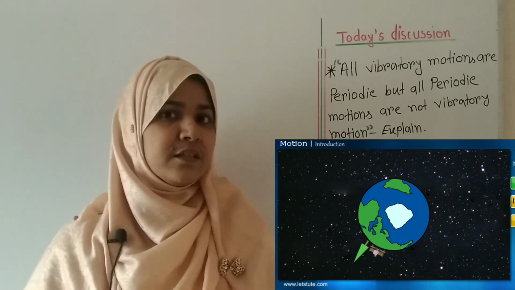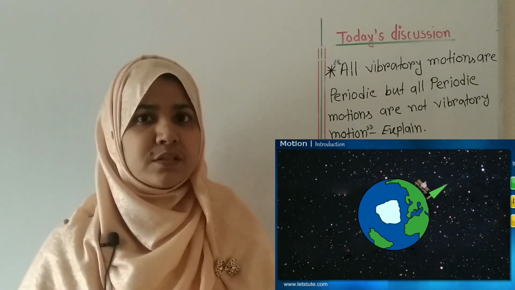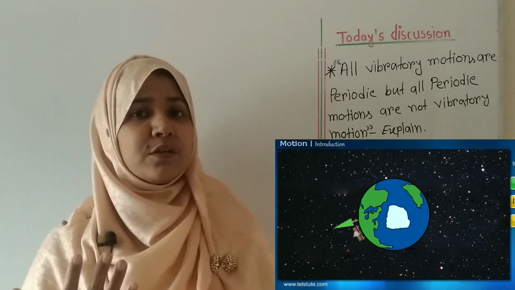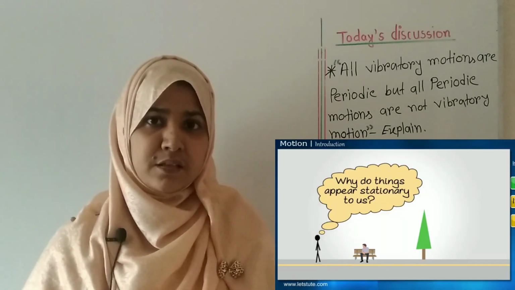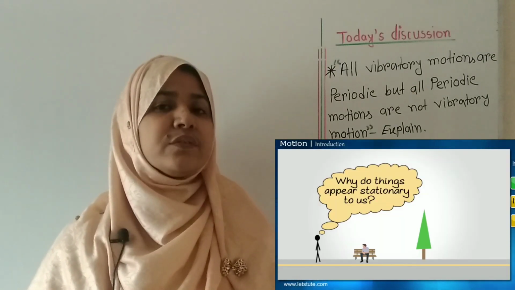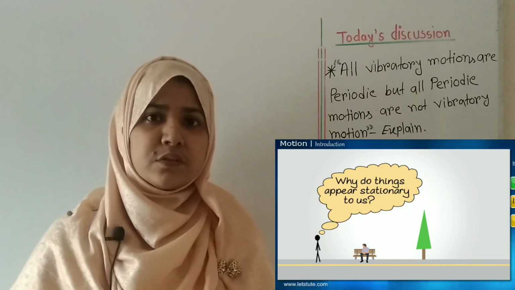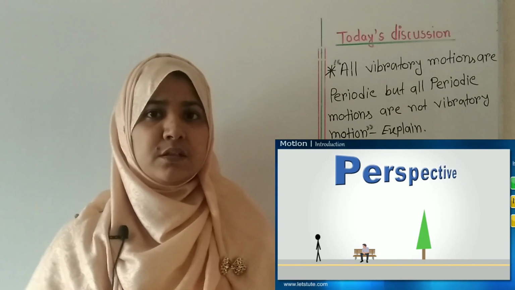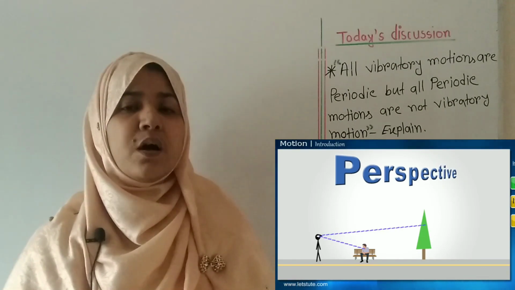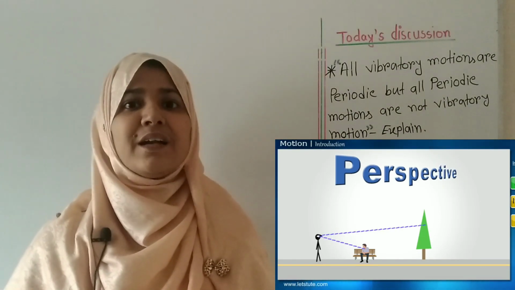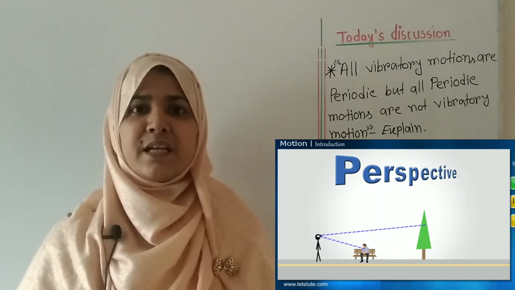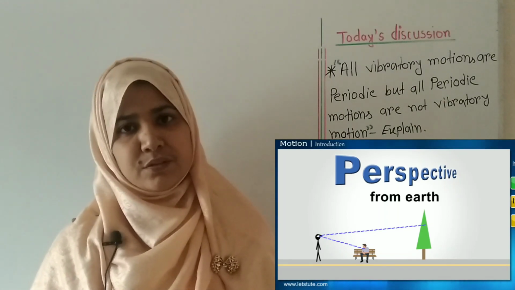As you know, our earth is moving around the sun. On the other hand, the sun is also moving around the galaxy. So there is no absolute rest body with which we can consider absolute rest or absolute motion. So we can say that all rest and all motions are relative. No rest and no motion is absolute in this world.